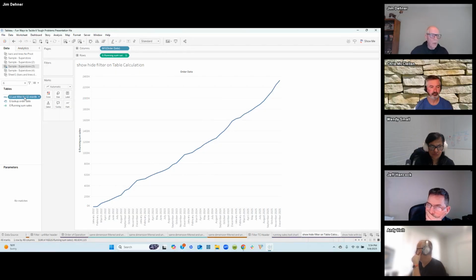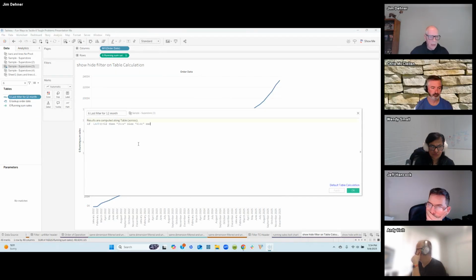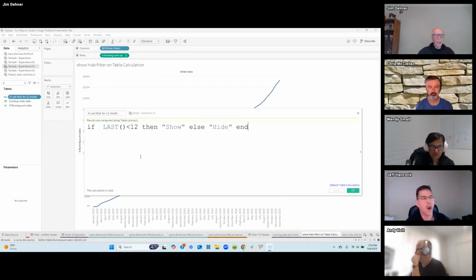We can do that with another table calculation, and that table calculation is a last filter. Here I look at whether last is less than 12, then show, else hide. Last is calculated from the far right of the chart, or the bottom of the chart, and goes back to the left, so this is 0, 1, 2, 3, 4.